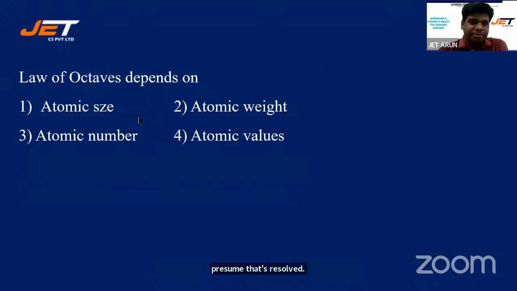Here's the next one. Law of octaves depends on atomic size, atomic weight, atomic number, atomic values.